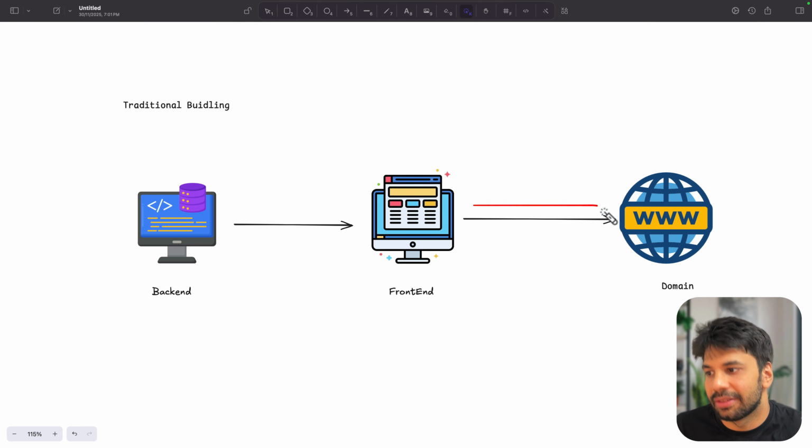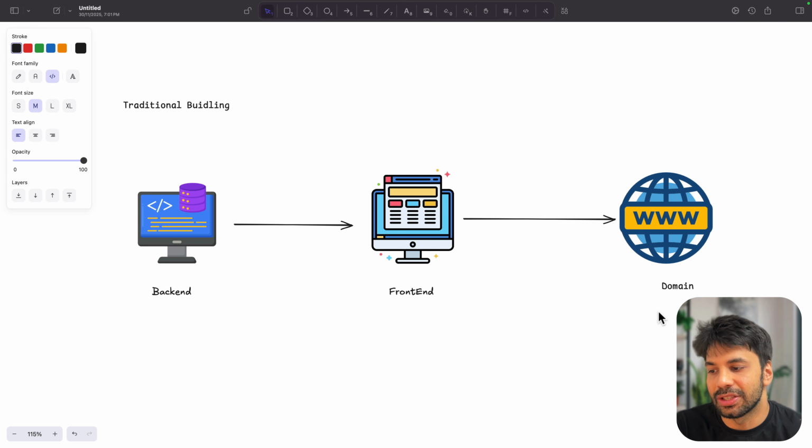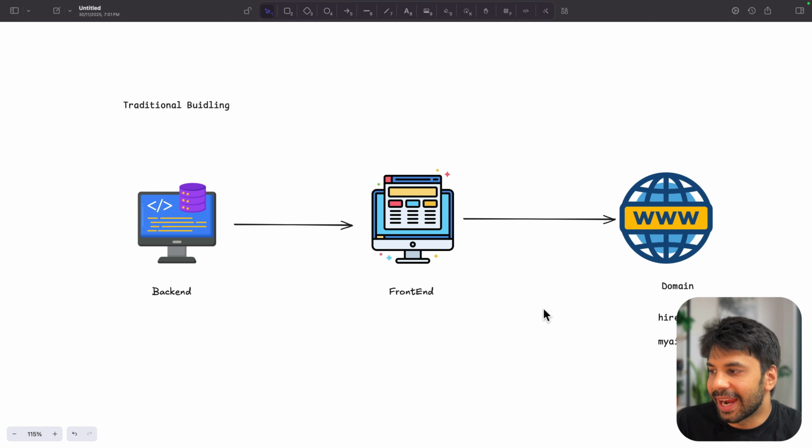And then finally, something which not a lot of people cover, we have to make sure that we give it a domain. So maybe something like hireagents.ai, or let's say MyAIProduct.live, right? Because we will be making it live. The idea is that this is the full overall way of making a product or a website.